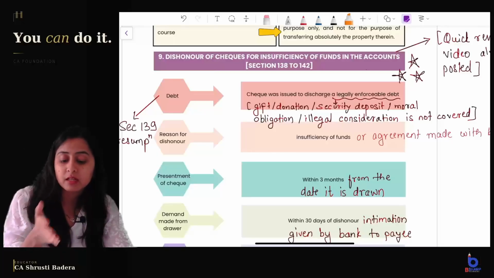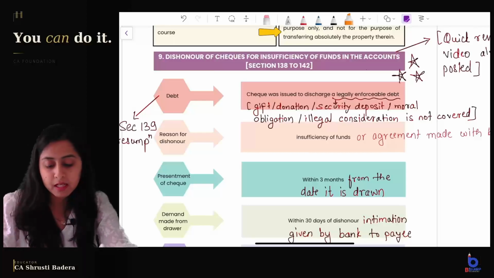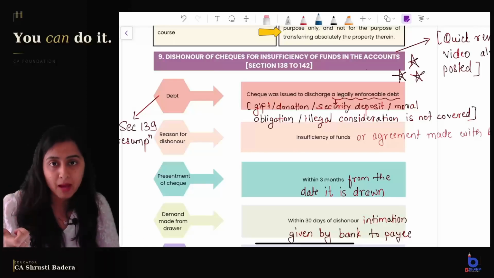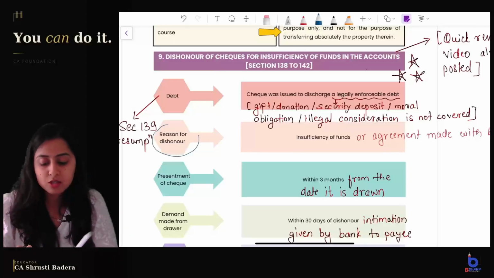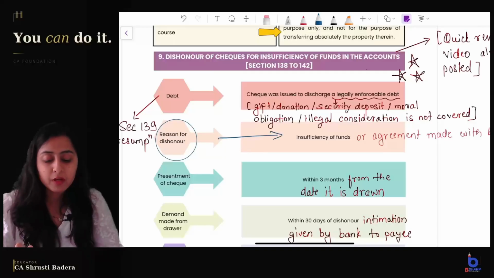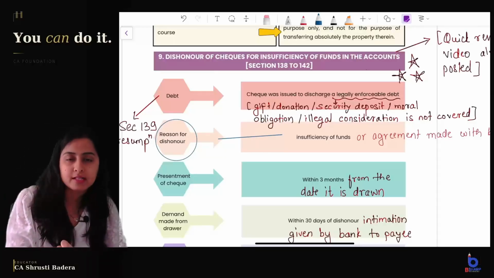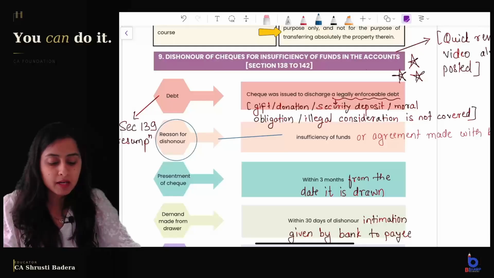So Section 138 says if a cheque was issued to discharge a legally enforceable debt or liability and the cheque is returned by the bank, that is, the cheque is dishonoured. Why? Because of insufficiency of funds in your account or an agreement made with the bank.